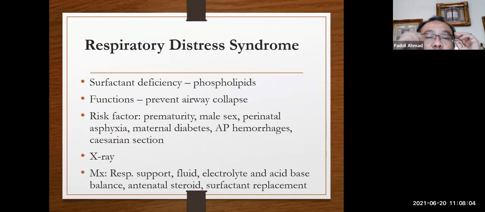So let's go one by one. Respiratory distress syndrome, hyaline membrane disease. This is due to surfactant deficiency, mainly the phospholipid.